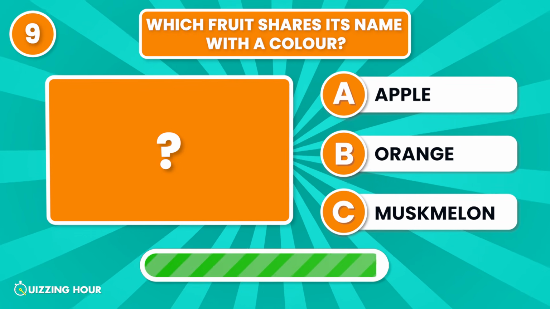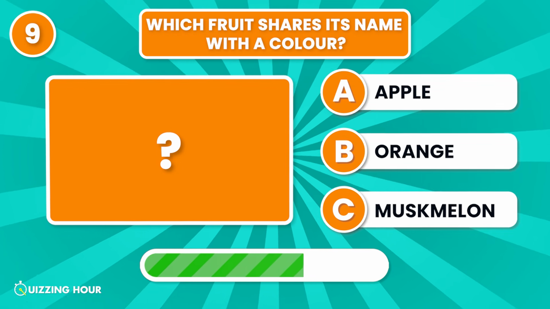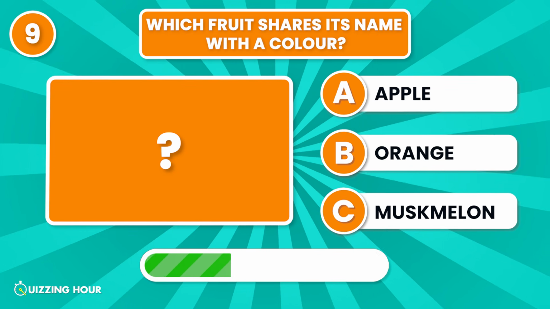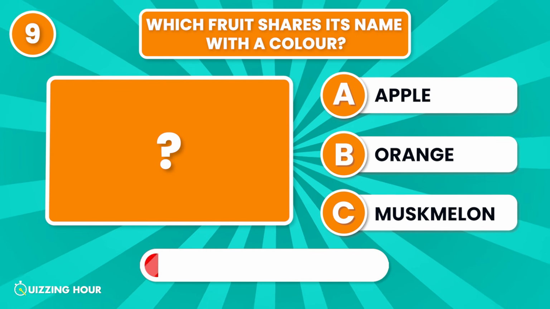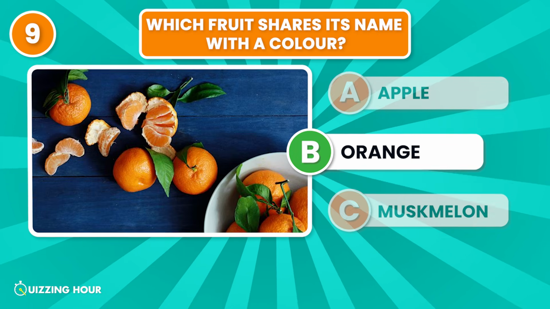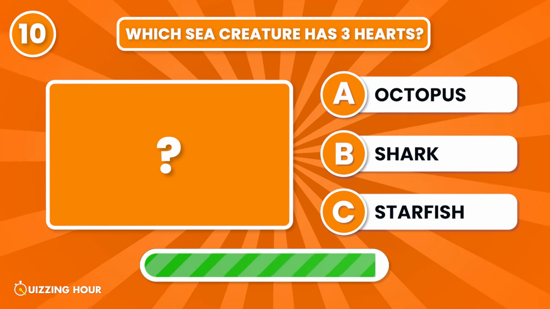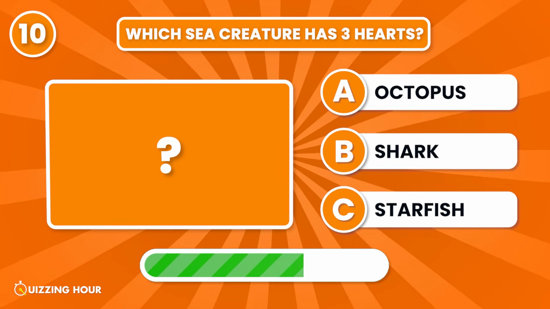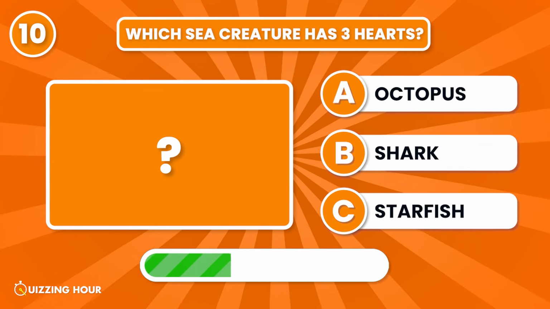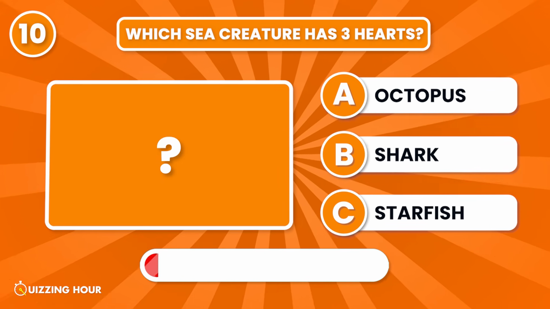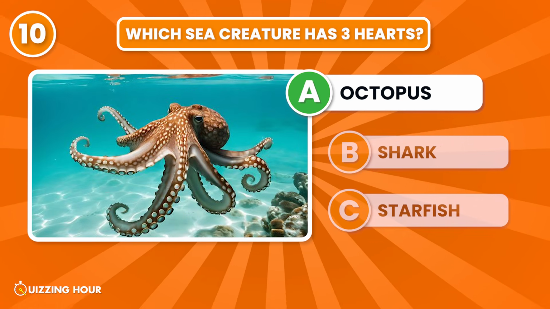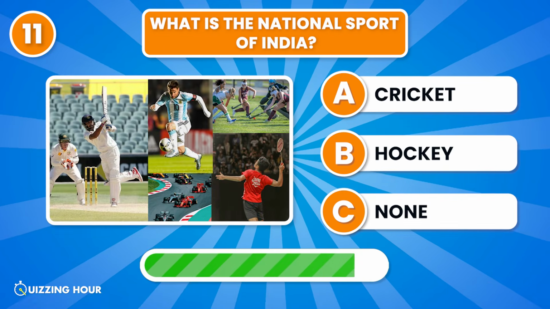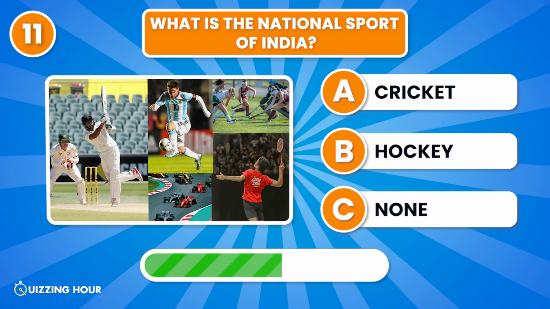Which fruit shares its name with a color? Orange. Which sea creature has 3 hearts? Octopus. What is the national sport of India?